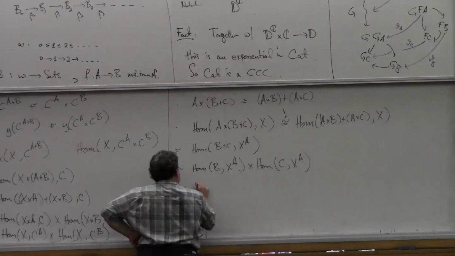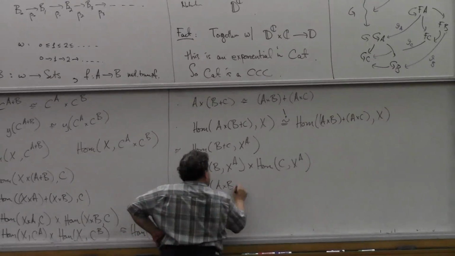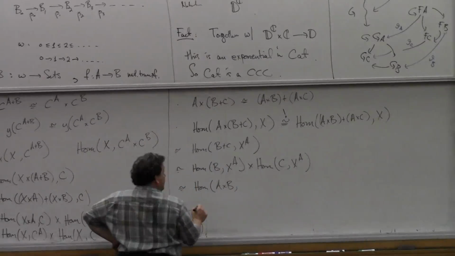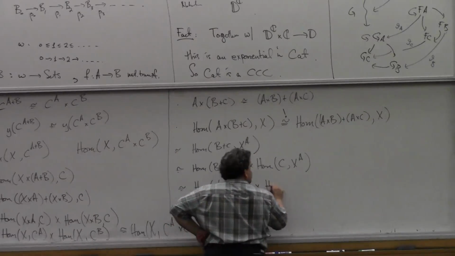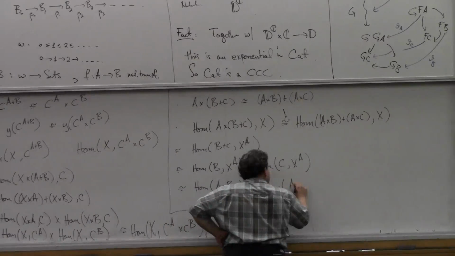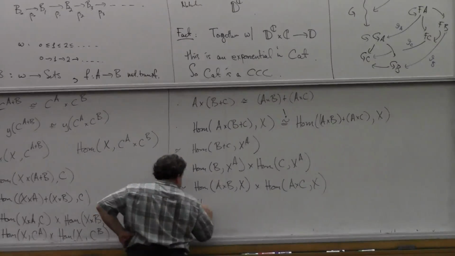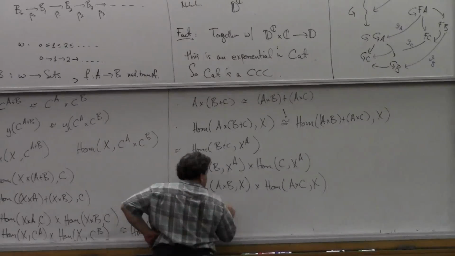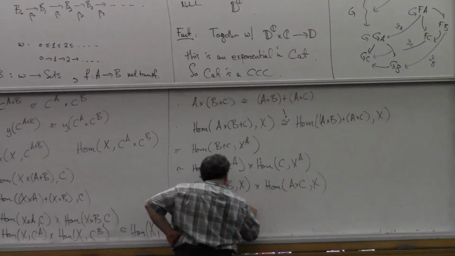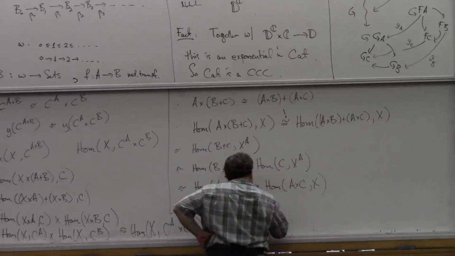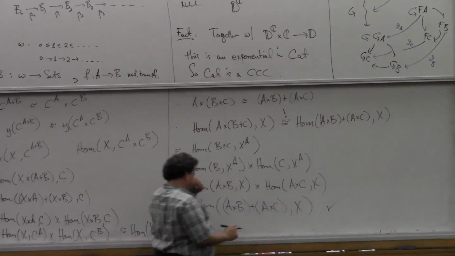Yeah, I just put them back down. A cross B x, yeah, that's it. And now I can push the coproduct back in on the left. So there we go.